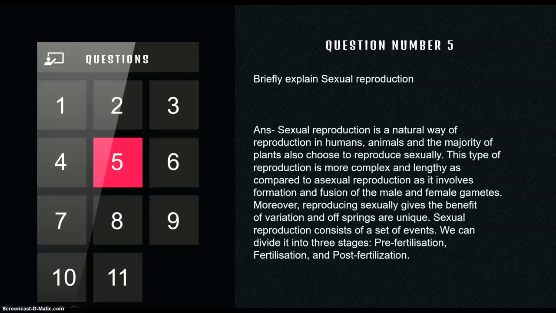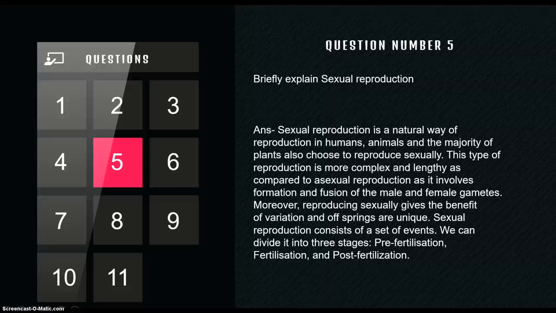Second, they involve the formation of gametes, and the fusion of the gametes. After the fusion of the gametes, a single cell, that is the zygote, is formed. This zygote develops into a human being or any kind of animal which undergoes the process of sexual reproduction. This total sexual reproduction is divided into 3 different stages: pre-fertilization event, fertilization and post-fertilization event.